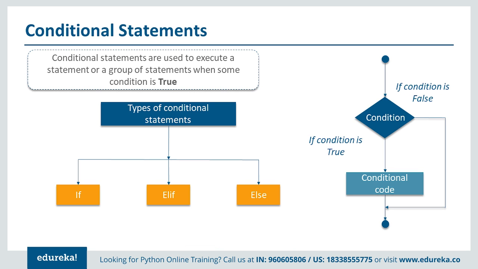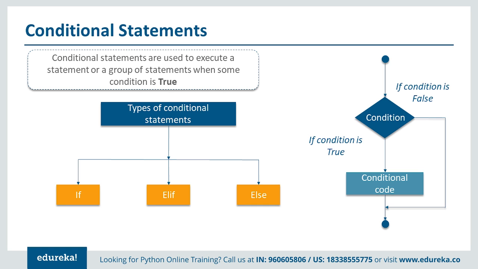So next we have conditional statements. Conditional statements are used to decide how the program should behave depending on a particular condition. So if you want to execute a certain block of code, but before that you want a condition check that this block of code should be executed only in a specific condition. If that condition is satisfied, then only the block of code will be executed.